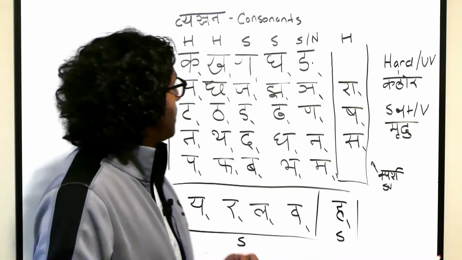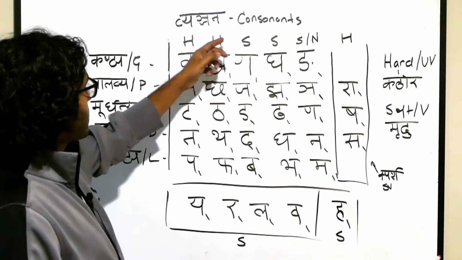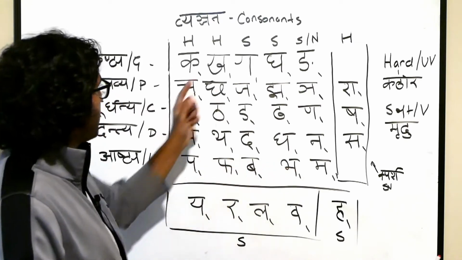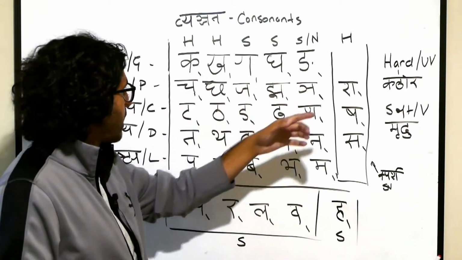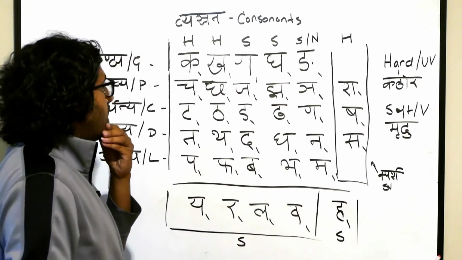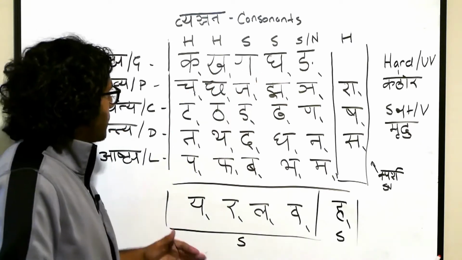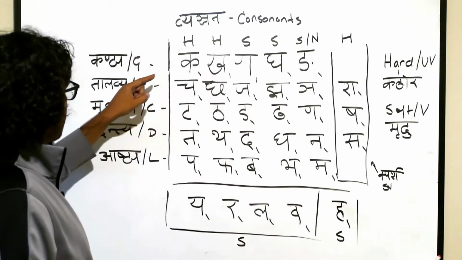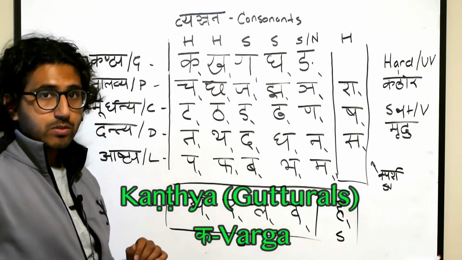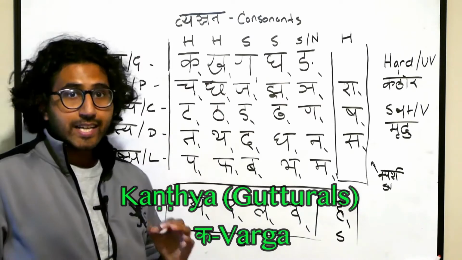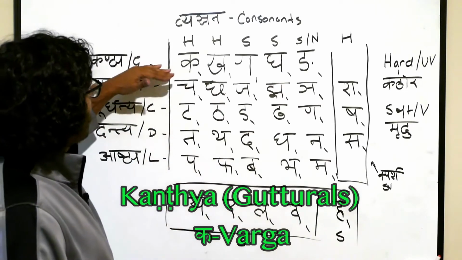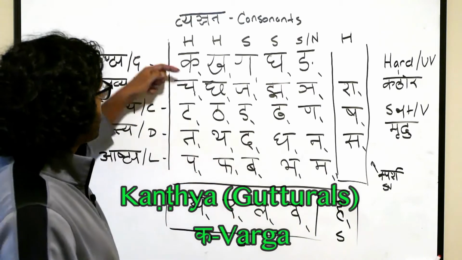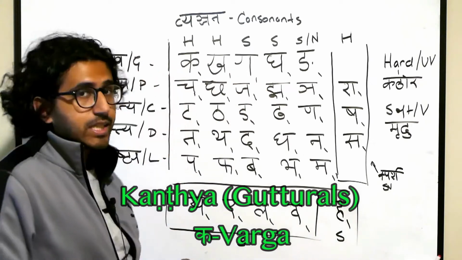So let's begin. First and foremost, in the Vyanjana, the consonants, you will see a 5x5 division, which is commonly recited: ka, kha, ga, gha, nga, and on and on. In the 5x5 division, we have these five names. The first row in English is called the gutturals, in Sanskrit kanthya. This is also known as the ka varga, or the ka class, because this row begins with the consonant ka.